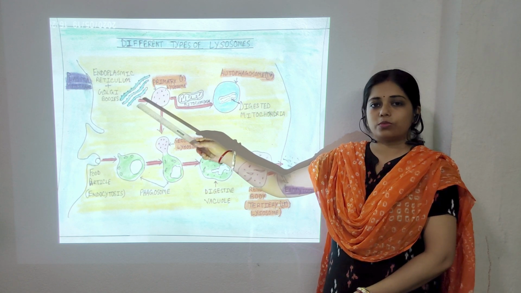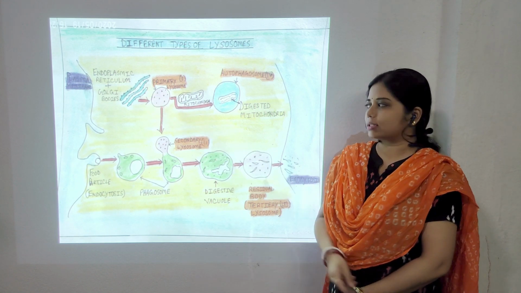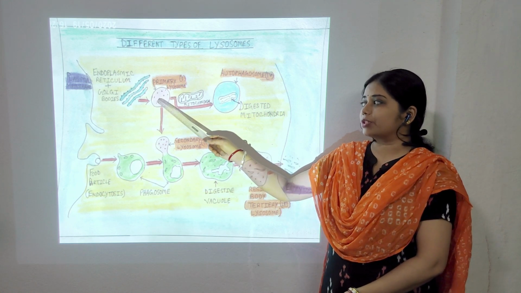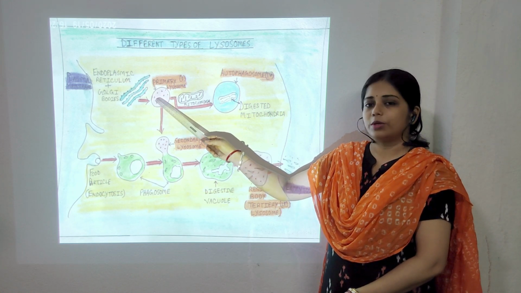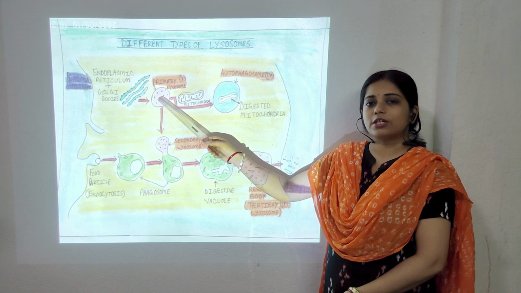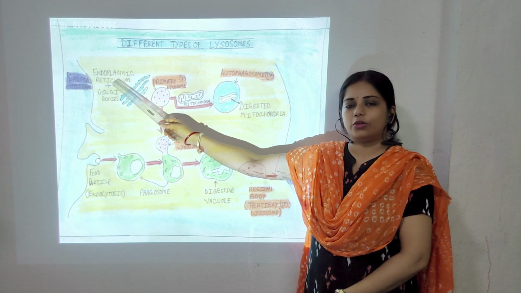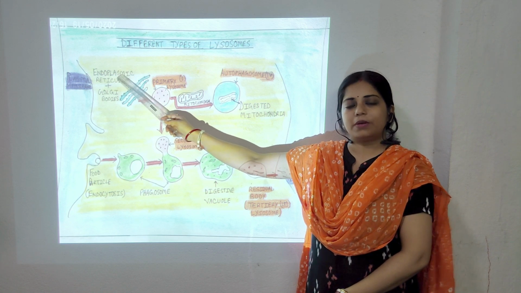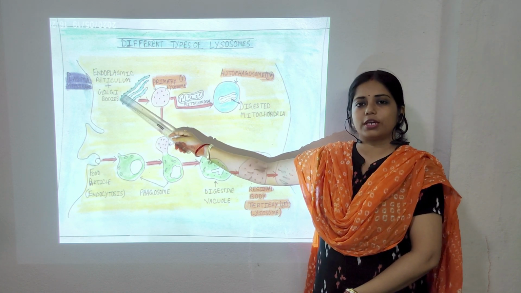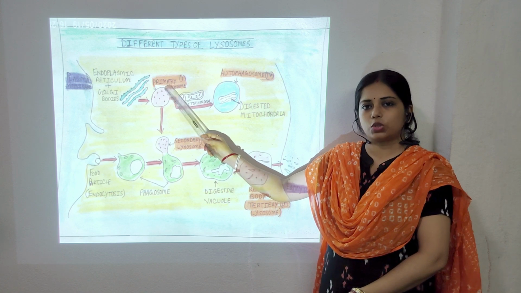In this way, lysosomes are formed from the Golgi bodies. The chemical substances present inside the lysosome are enzymes. Enzymes are nothing but proteins, and those proteins are formed in the endoplasmic reticulum. So, endoplasmic reticulum and Golgi bodies together help in the formation of lysosomes.